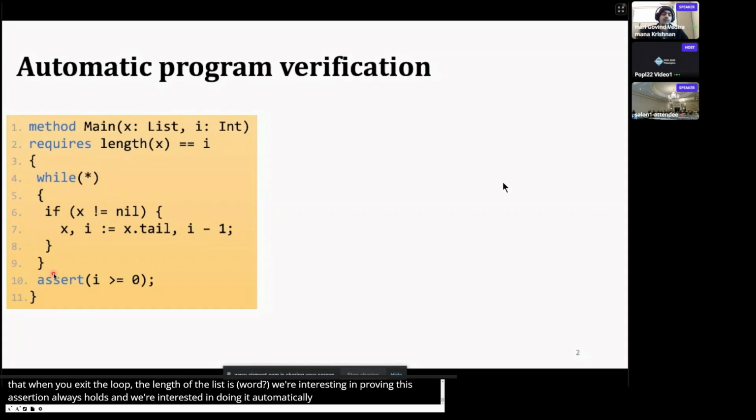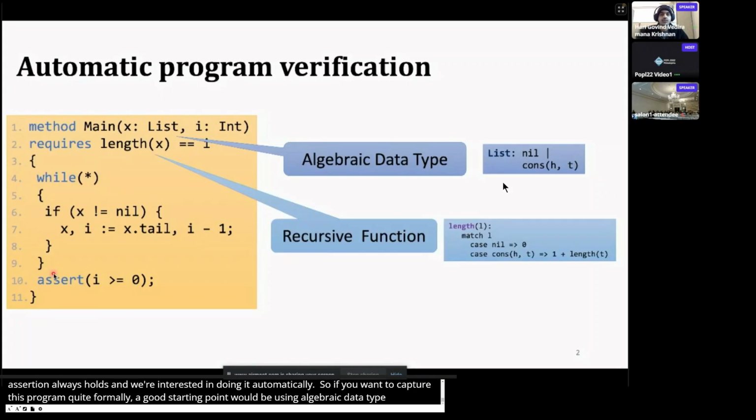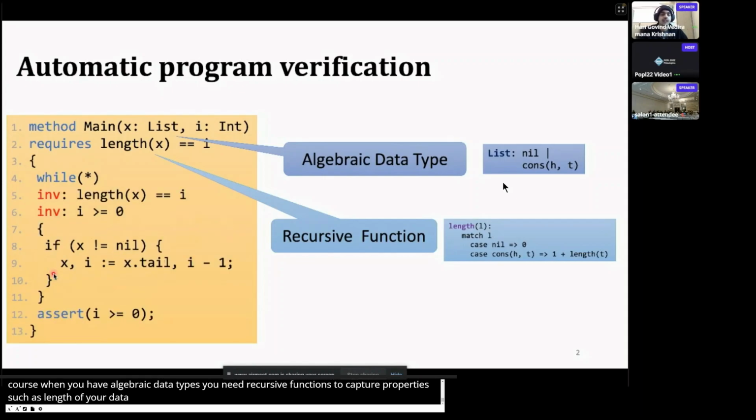So, if you want to capture this program quite formally, a good starting point would be using algebraic data types to encode your data types, like lists or trees. And of course, when you have algebraic data types, you also need recursive functions to capture properties such as the length of your data types. And how would you prove this program is safe?